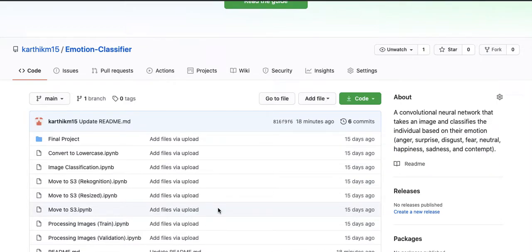Hi guys, today I'll be showing you a project that I've been working on for the past several months. It's essentially an emotion classifier, which is a convolutional neural network that takes an image and classifies the individual based on their emotion. Right now I have 8 emotions: anger, surprise, disgust, fear, neutral, happiness, sadness, and contempt. But I'm working on expanding that to other emotions.